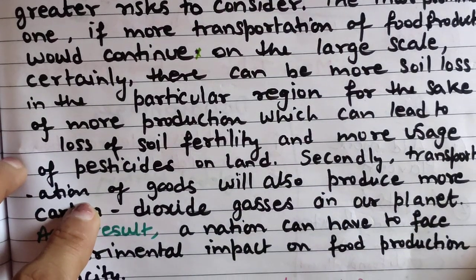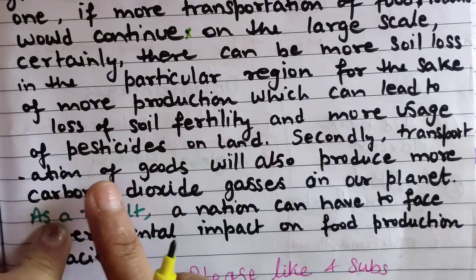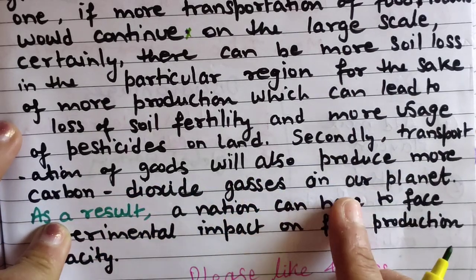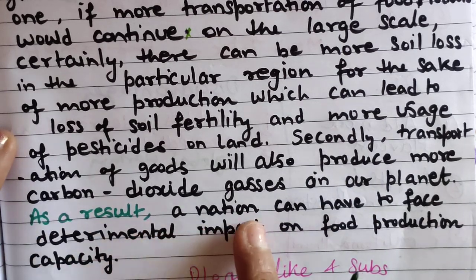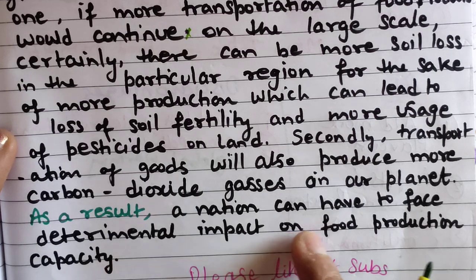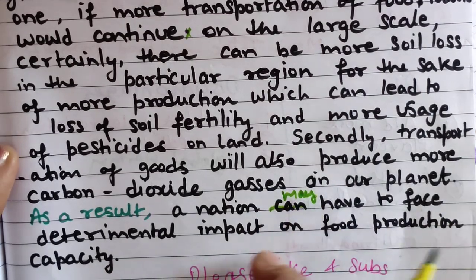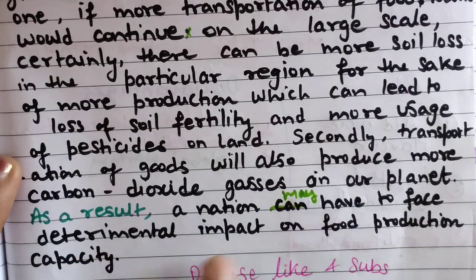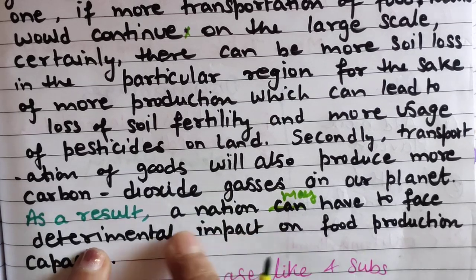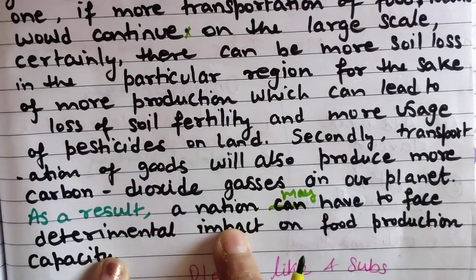Secondly, transportation of goods will also produce more carbon dioxide gases on our planet. As a result, a nation can have to face detrimental impact on food production capacity.